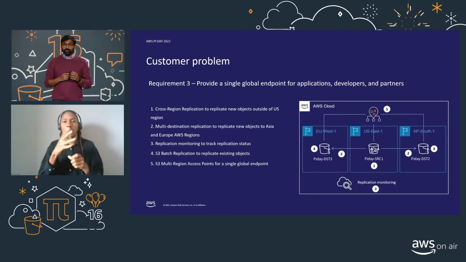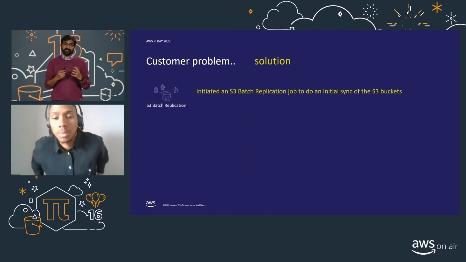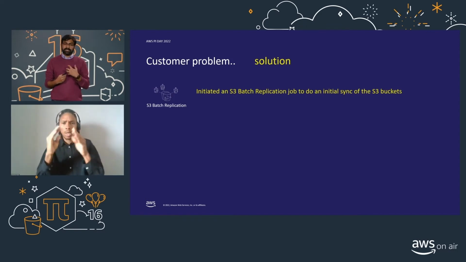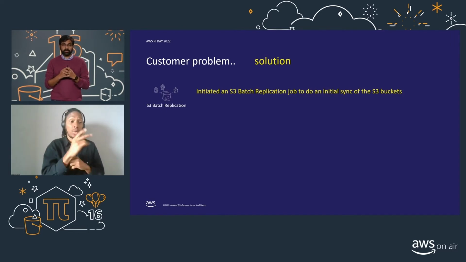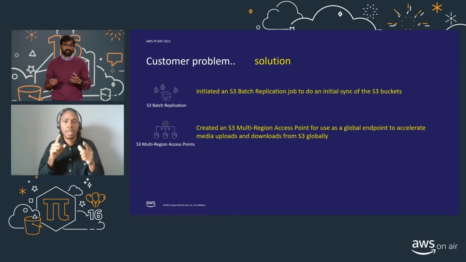So now let's go into the customer problem again and look at the solution and put them in order of how this customer would use these features. So they would get set up with S3 batch replication, which allows them to be able to hydrate the two new buckets that they've created in the two new regions. Next, they'll create the multi-region access point that allows them to be able to route these requests effectively to the buckets with the lowest latency.